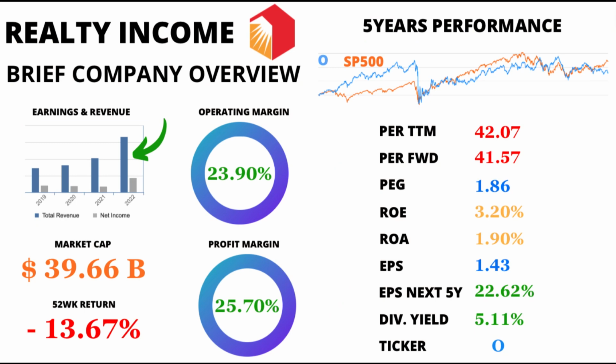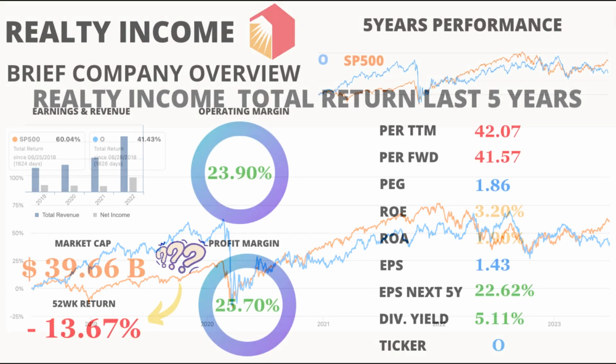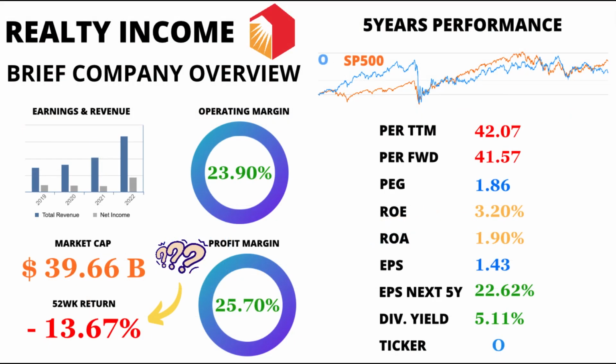Let's take a look at Realty Income's financial performance over the past 5 years. The company has experienced a very positive evolution in profits and income during this period, highlighting growth and success. However, despite the strong growth in recent years, it has been a stock with a very constant price of around $60, which has led it to not improve the total return of the S&P 500 in the last 5 years. If you're curious about the stock's performance in the market, listen up. The average price return of Realty Income over the last 52 weeks has been minus 13.67%. Keep in mind that past performance doesn't guarantee future results, and you need to take a deep look at their financial health to see if the stock is undervalued.